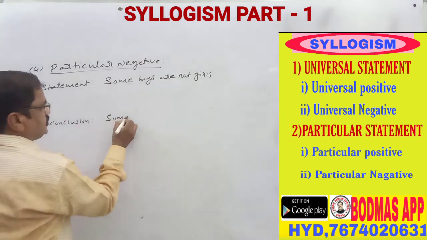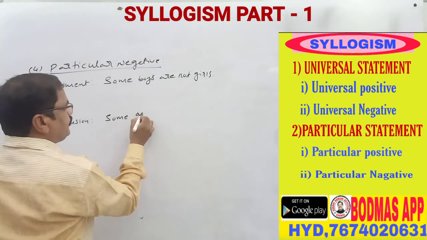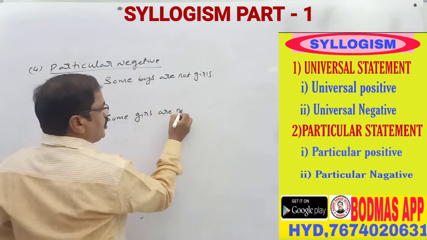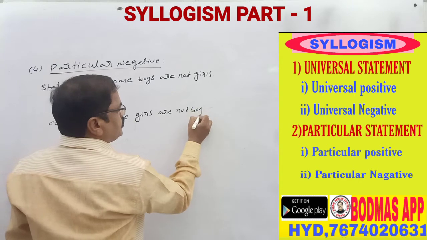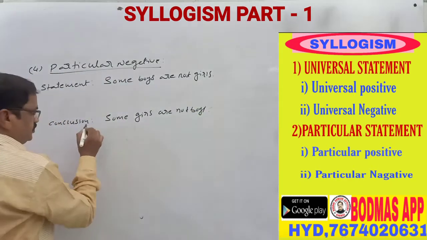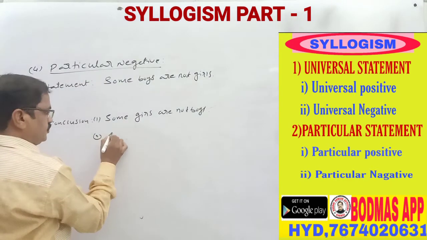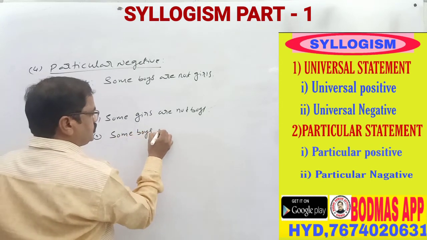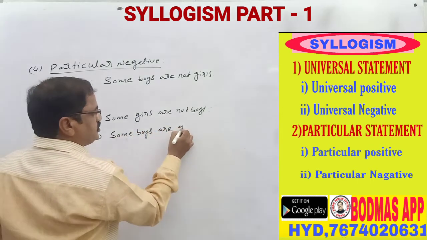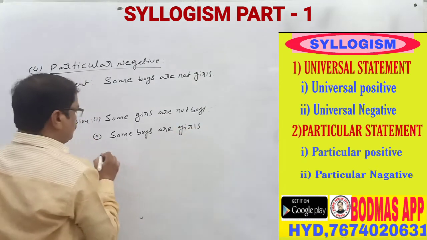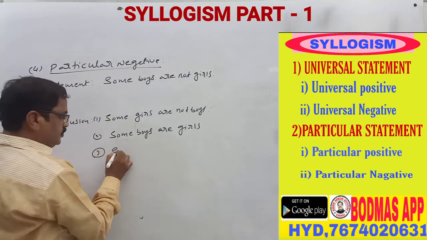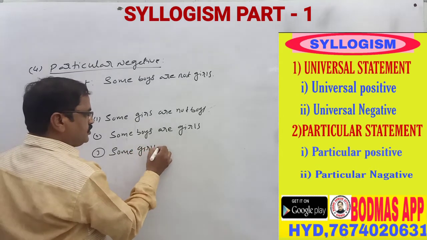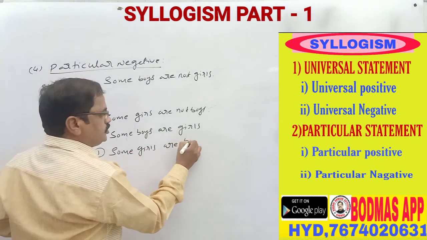Number 1: some girls are not boys. Number 2: some boys are girls. Number 3: some girls are boys.